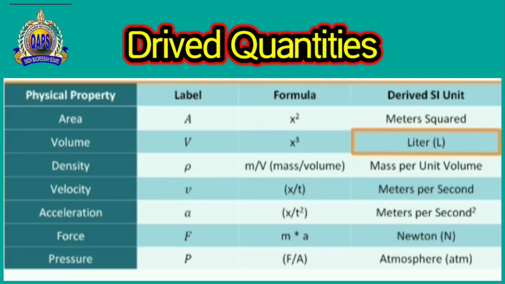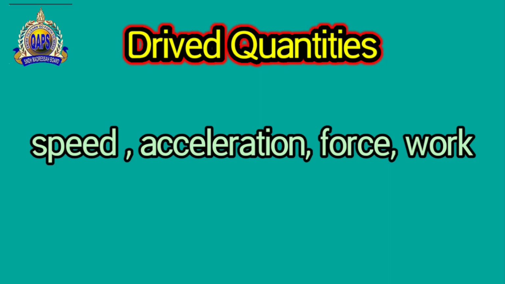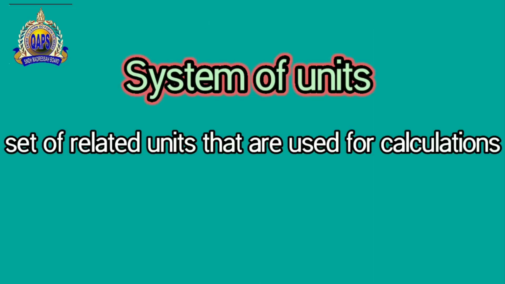Okay, done. So when these quantities were built up, there was a need to summarize them under a system, and so a system was built up, called the system of units. First of all, we will talk about the definition of the system of units. A system of units is a set of related units that are used for calculation.